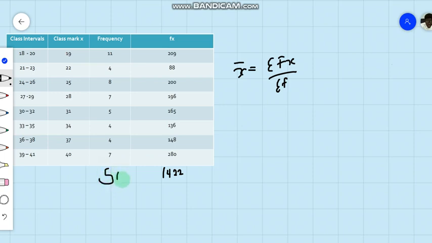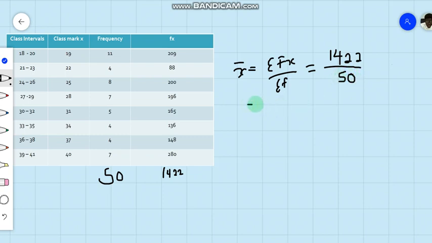Okay, if you put those two together in this formula, we have 1422, which is summation fx, divided by 50, summation f, the sum of all frequency.